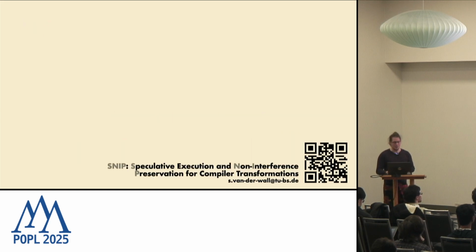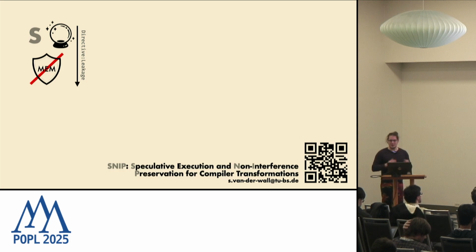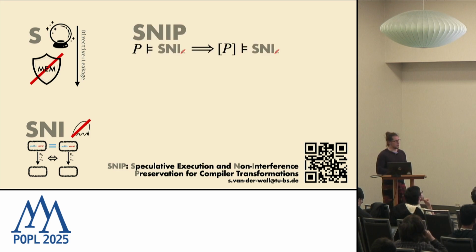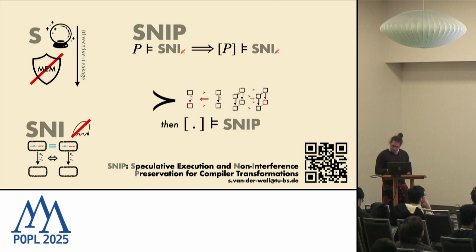So to wrap up, we've seen semantics that can model speculative attacks without having to pull all microarchitecture into our state. We have seen SNI as a property that will guarantee that there is no speculative attack in our code, SNIP as a property to convey this through the compiler, and we have seen how to do it by use of a simulation relation that satisfies a simulation square and simulation cube.